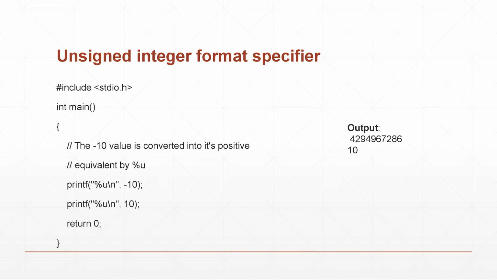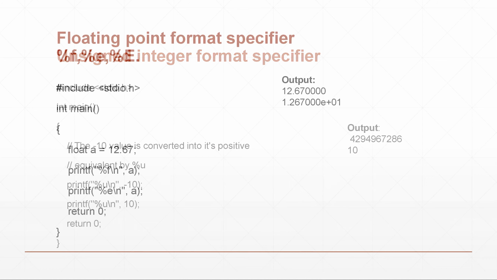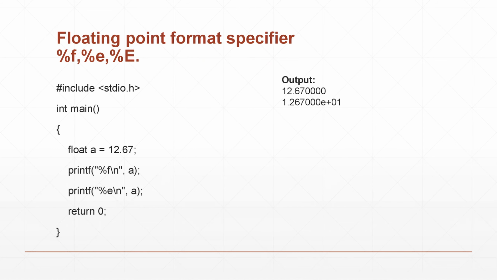If it is an unsigned integer format specifier, we can declare it by using the %u symbol. The %u can be used only if it is an unsigned integer. Whether it is positive or negative, we cannot tell, but we can use %u. Next, floating point format specifiers can be declared by using %f or %e. Floating point is nothing but if a value is in a point or decimal digits, it's known as floating point digits. So it can be represented by using %f or %e.